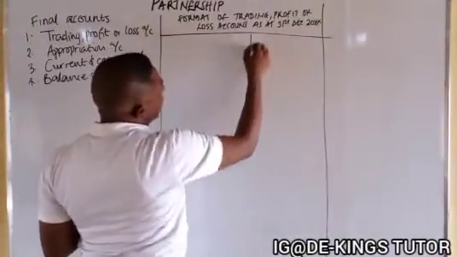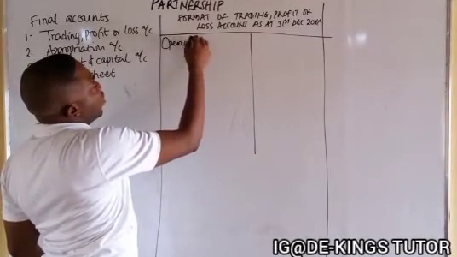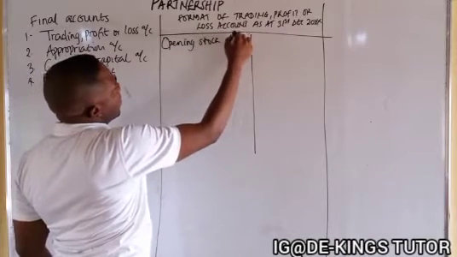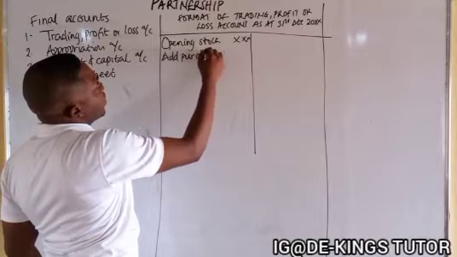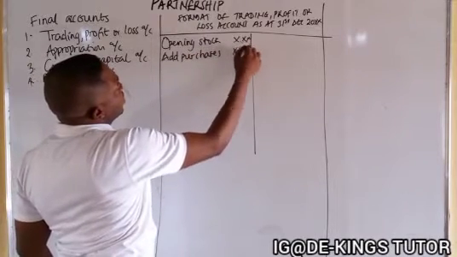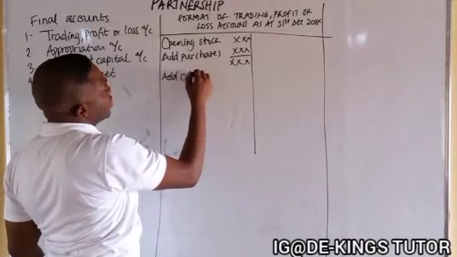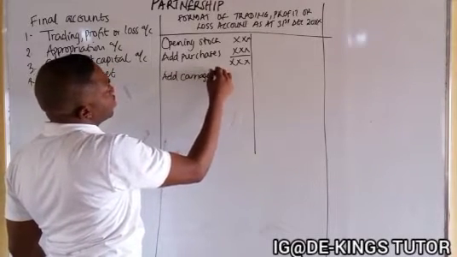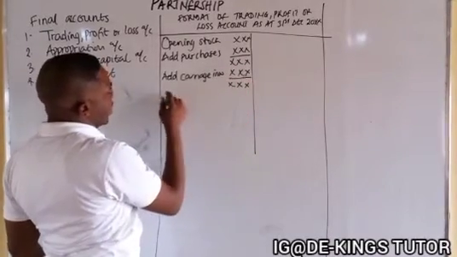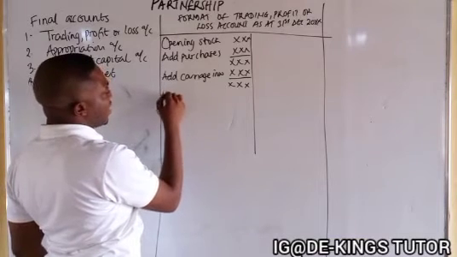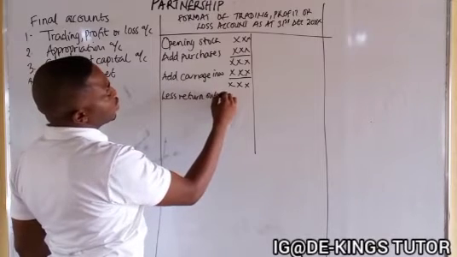On the left hand side we can have our opening stock as usual. Then we add purchases, and when we add that, we can add carriage inwards. Then if there is return outward, you can less return outward or purchases return.